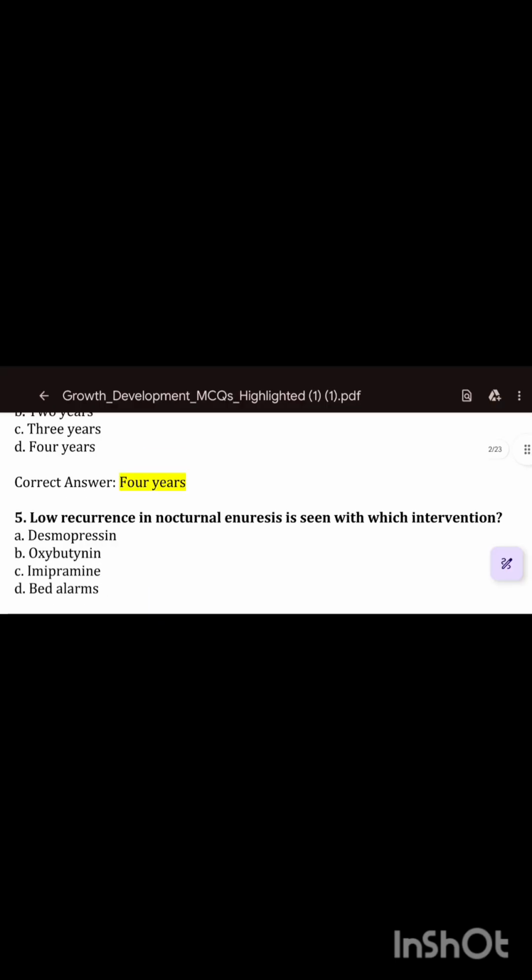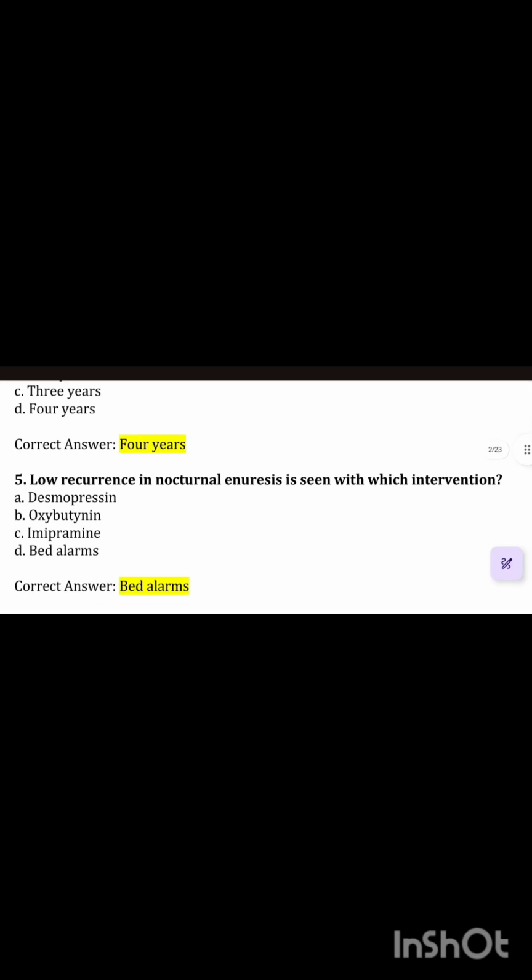Question number 5: low recurrence in nocturnal enuresis is seen with which intervention? Option A, desmopressin. Option B, oxybutynin. Option C, imipramine. Option D, bed alarm. Option D is the correct answer for this question.